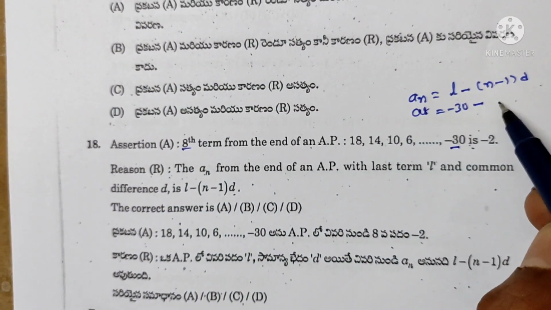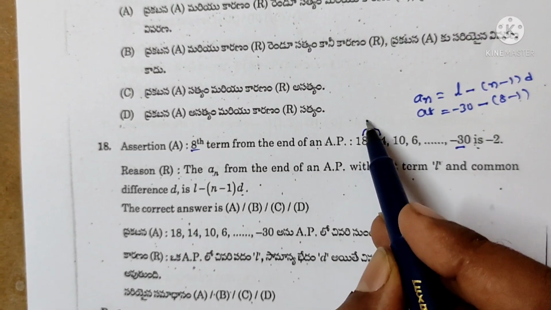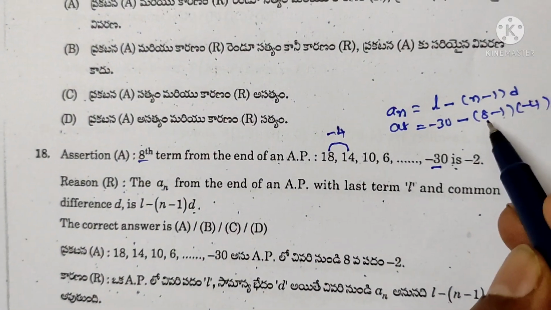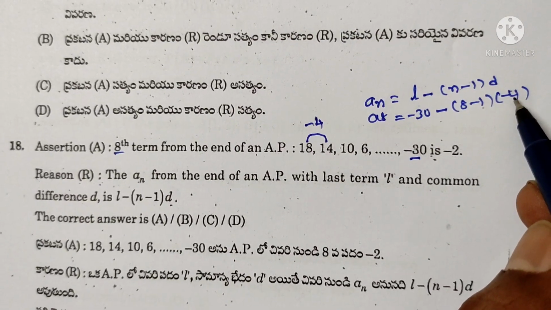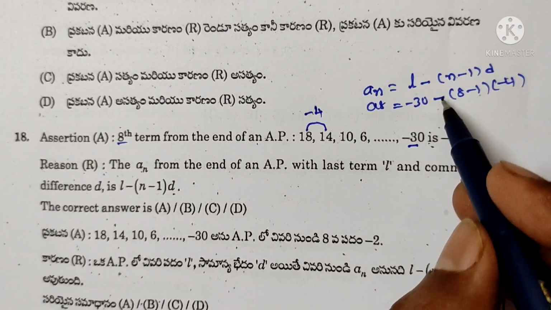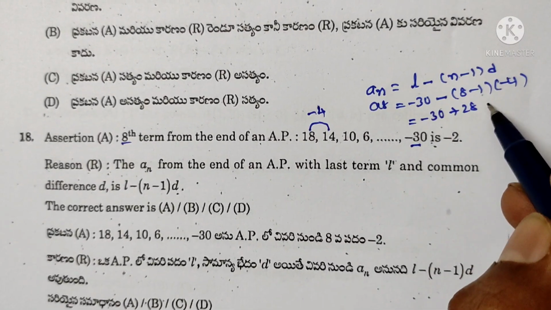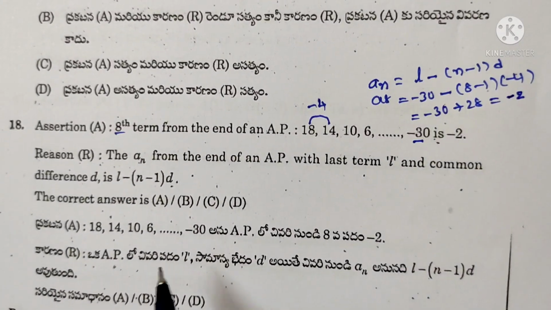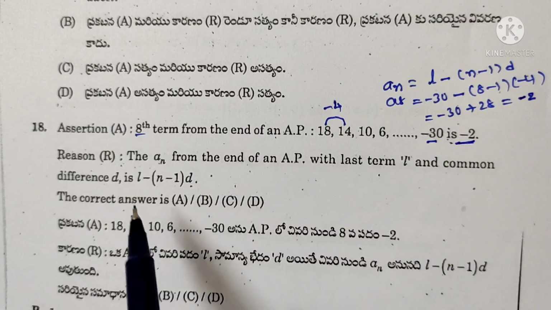A8 is equal to, so 8 minus 1 into common difference. 14 minus 18 is minus 4, into minus 4. 8 minus 1 is 7, 7 into minus 4 is minus 28, minus into minus is plus 28. Minus 30 plus 28, both are opposite signs, then difference is equal to 2, with the highest number's sign, minus 2. So answer minus 2 is correct.